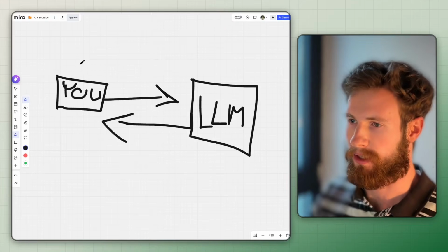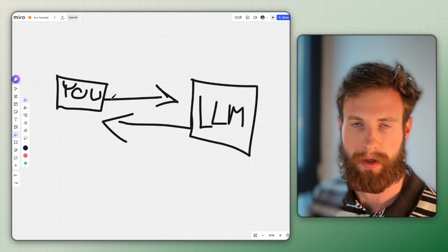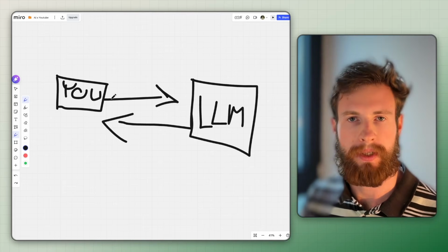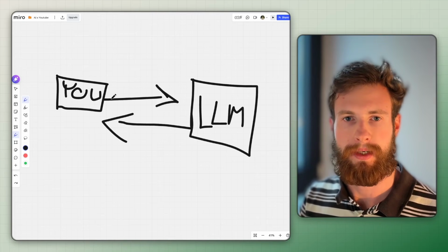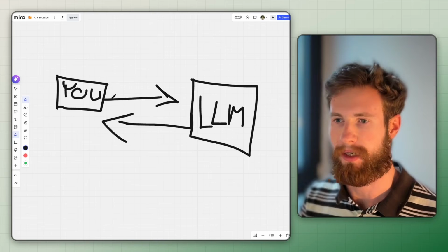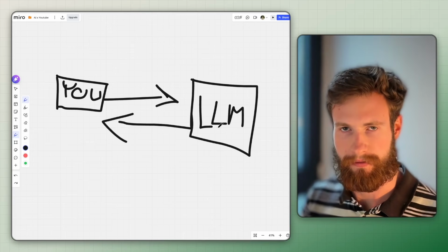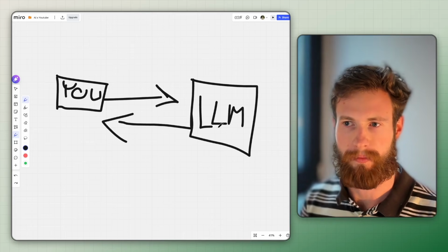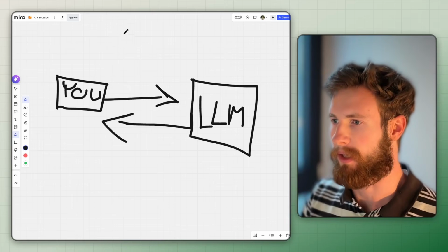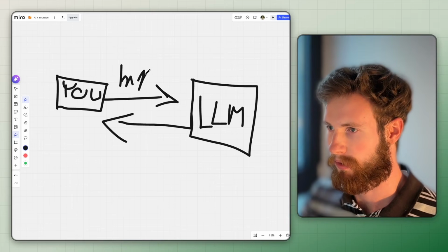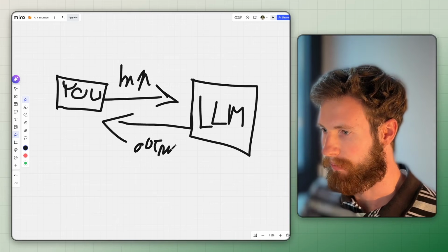So what happens is, here's you and here's the LLM, and you send it a string of input tokens. That may be a simple question to the LLM about, hey, what kind of movie should I watch if I'm in the mood for romantic? And then the LLM will just kind of think and look at its own knowledge and memory on the training that it had, and just give you a couple of output tokens. So this is input, and then it is output, but that is it.